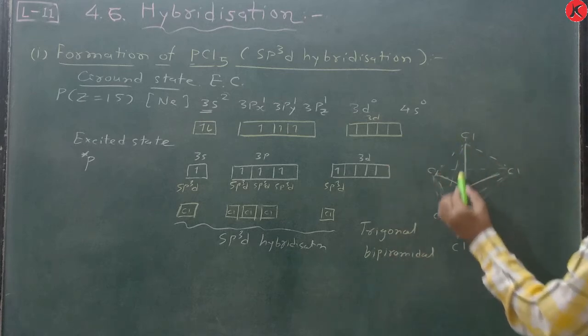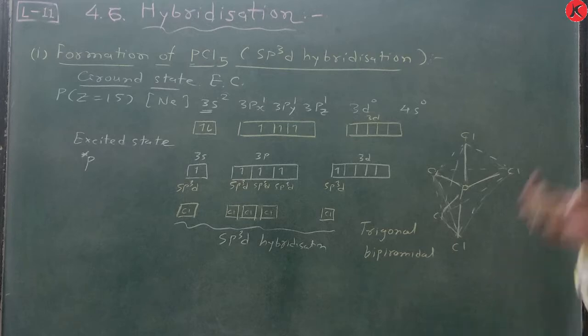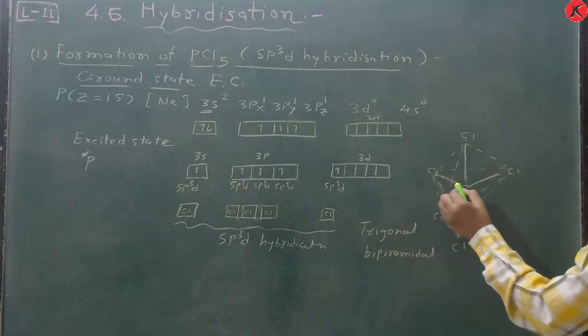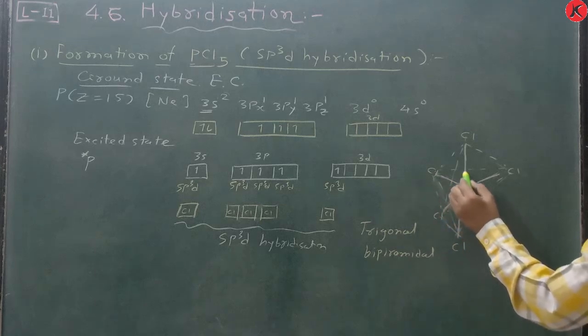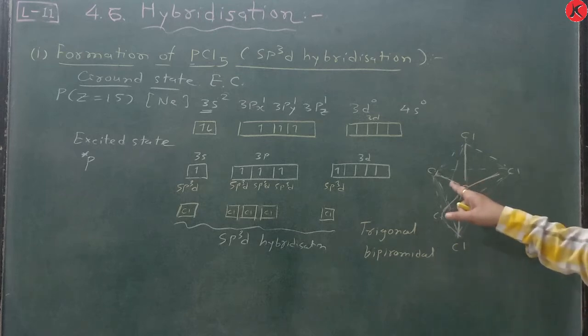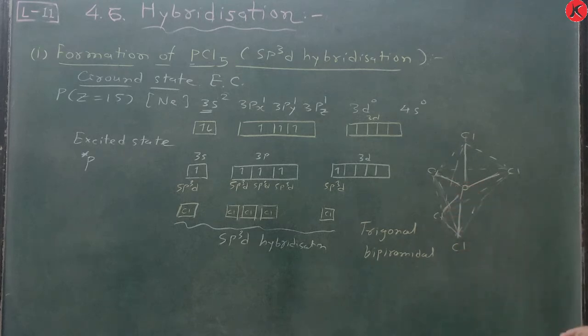But this PCl and this PCl are observed as axial bonds, and that's why this bond is longer as compared to this bond. So this bond is longer, and we can say weaker as compared to this bond, and that's why PCl5 is more reactive. So in your NCERT textbook, this sentence is written. Just read that sentence, it is very correct.